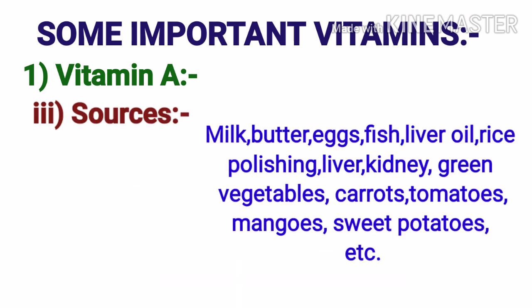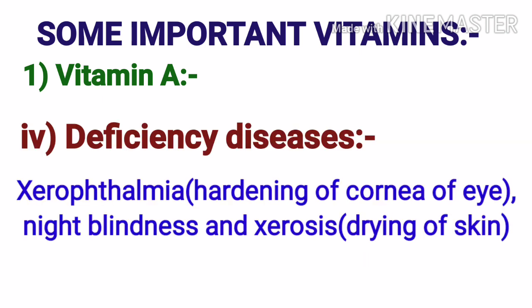Sources of vitamin A. So these are milk, butter, eggs, fish, liver oil, rice polishing, liver, kidney, green vegetables, carrots, tomatoes, mangoes, sweet potatoes, etc. Next is deficiency diseases caused due to deficiency of vitamin A are xerophthalmia, that is hardening of cornea of eye, night blindness, and xerosis, that is drying of skin.